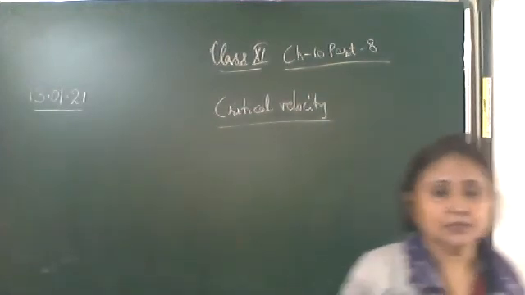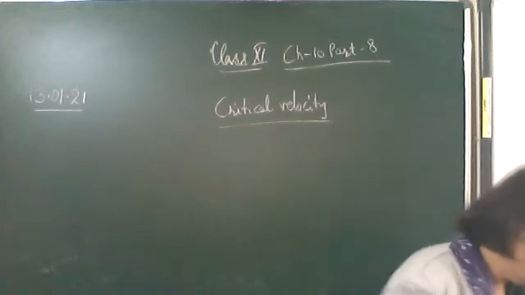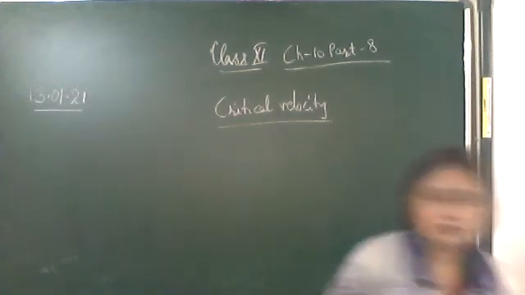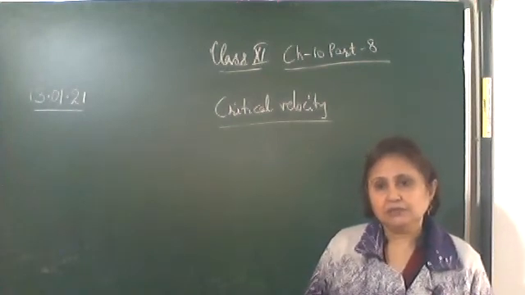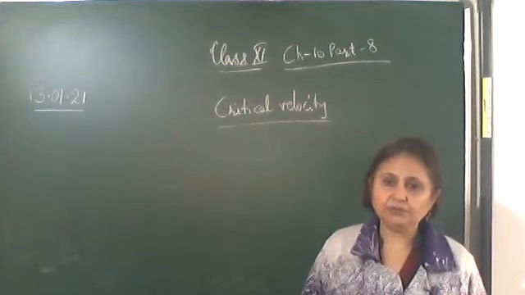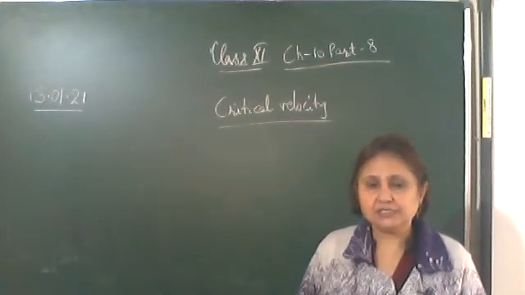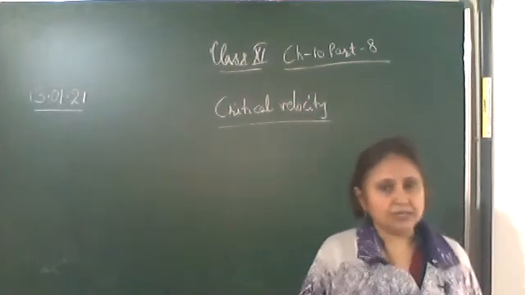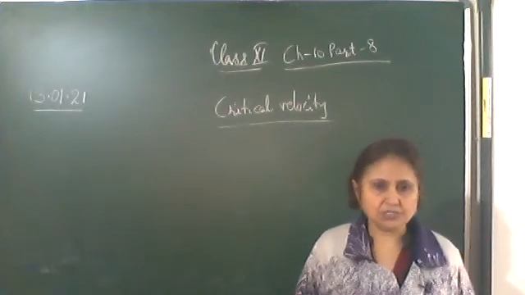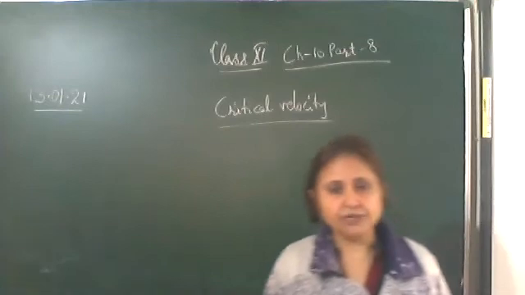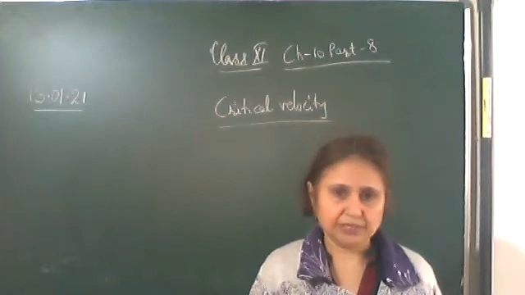It is the velocity of the liquid below which the flow is streamline, or laminar, and above which the flow is turbulent. Okay, write down.